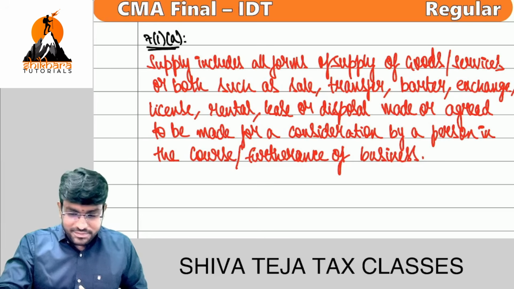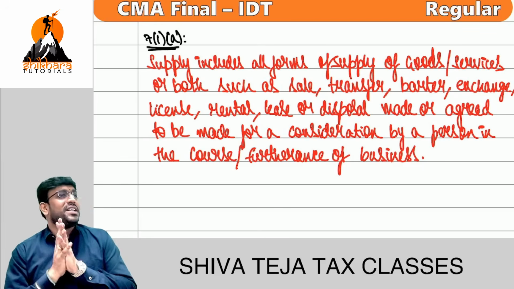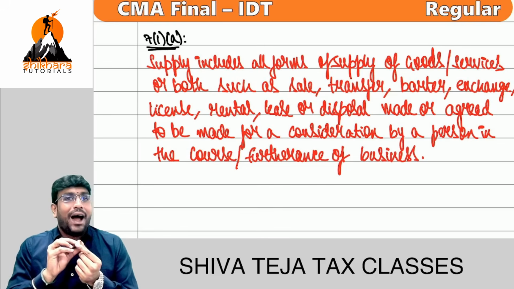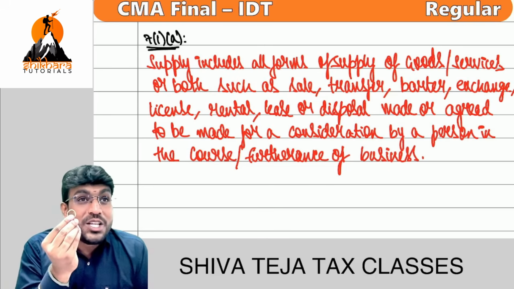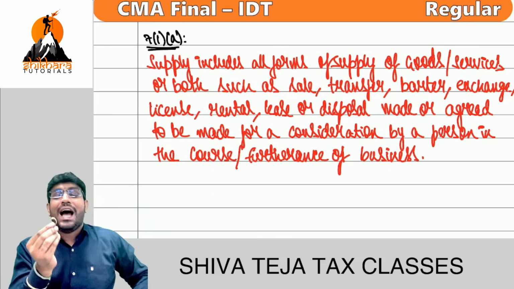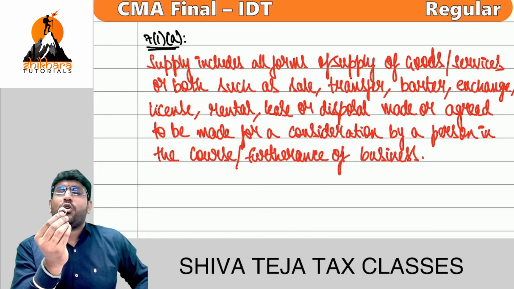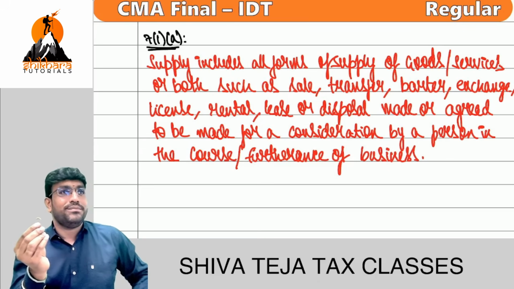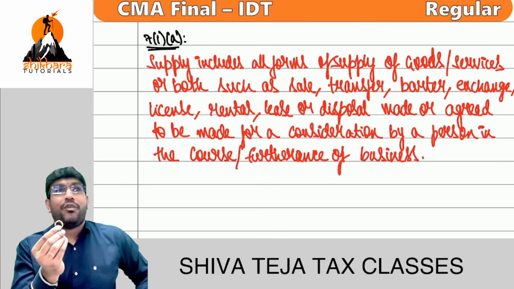Sir, I have a question. Shiva Teja, one day I thought, this ring has become very old. I will take this to Lalita Jewelers. You know Lalita Jewelers? And I decided to sell this. No, I will not use the word sell. I'll use the word exchange this ring. I gave this gold ring to them and I purchased a new ring for 1 lakh.